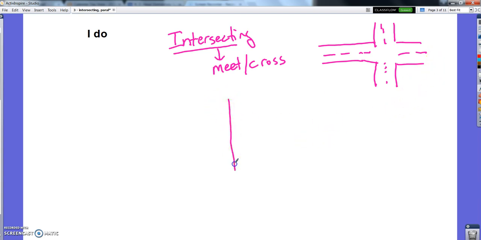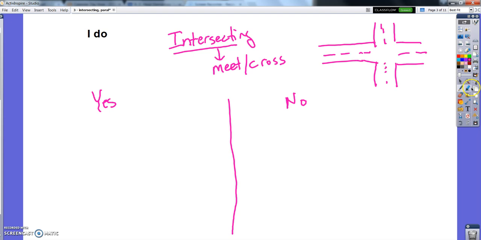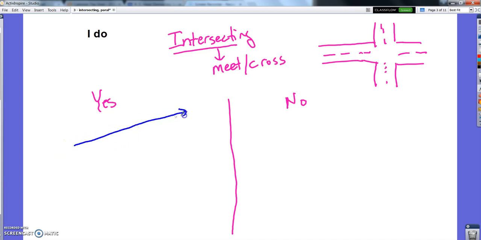So let me show you some intersecting lines. I think that'll help get the point. So intersecting lines are lines that meet or cross somewhere. So like for instance, that line and that line are intersecting because they intersect right here. They have a point that they both touch where they cross. Those are intersecting. This line and this line are intersecting. They meet right here. All right.